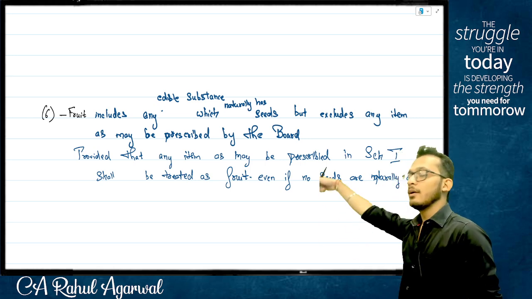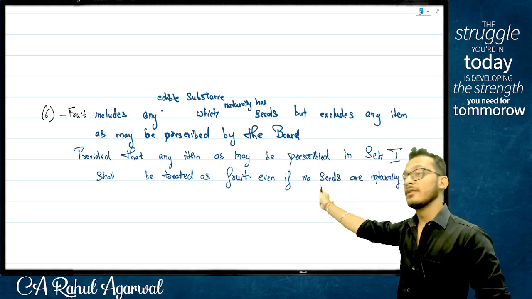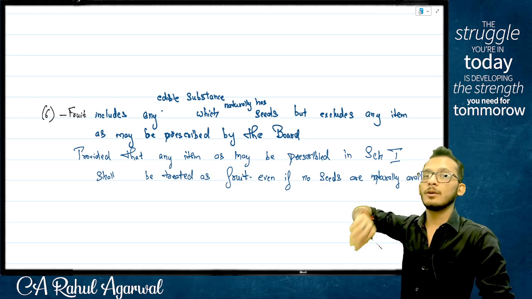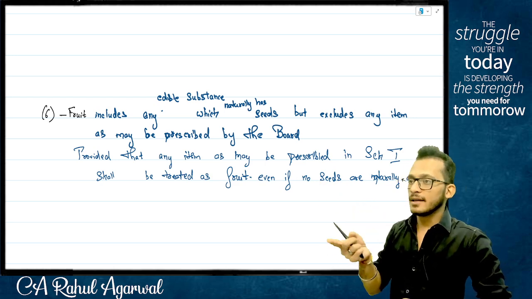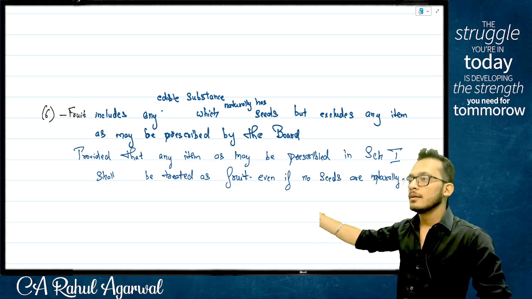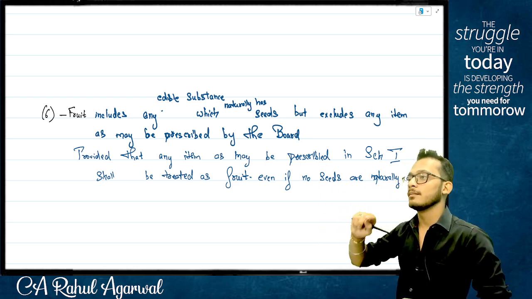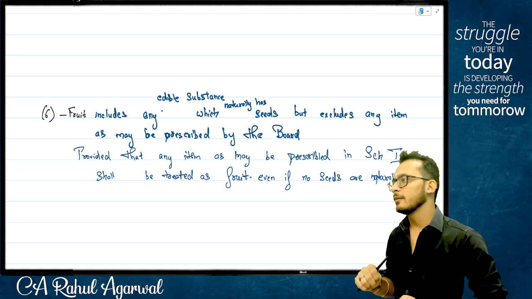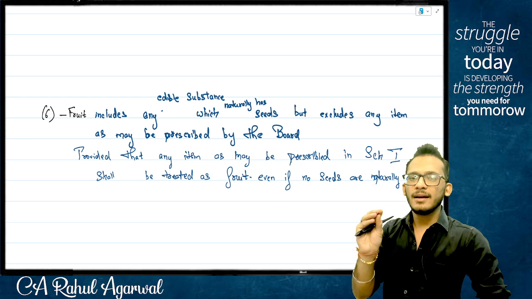Yes. So now I have come and told you what is a fruit, and I have given a proviso to the fruit also, which means the proviso is now coming and clarifying to you, even if something is not a fruit, it is now a fruit, which means proviso has now become superior. Makes sense? Makes sense.